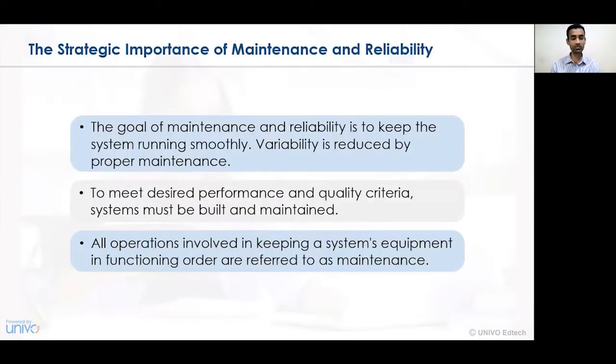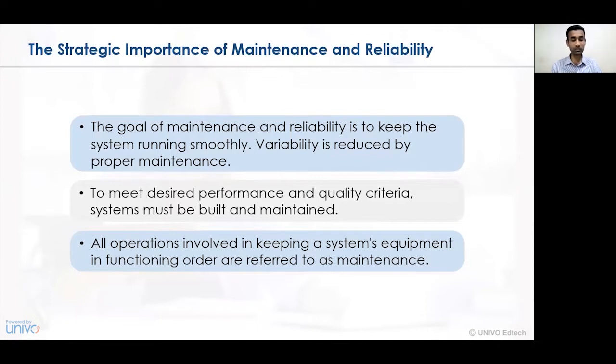The strategic importance of maintenance and reliability. The goal of every organization is to verify that all the activities being conducted are running very smoothly and very effectively. The goal of maintenance and reliability is to see that the system is running very effectively and all the activities in the assembly chain or on the assembly line, in the manufacturing unit and the operations unit, are being conducted effectively and smoothly without any disturbances.